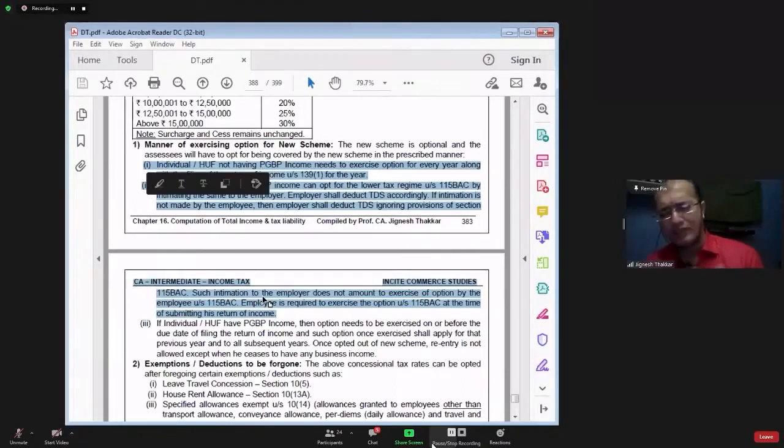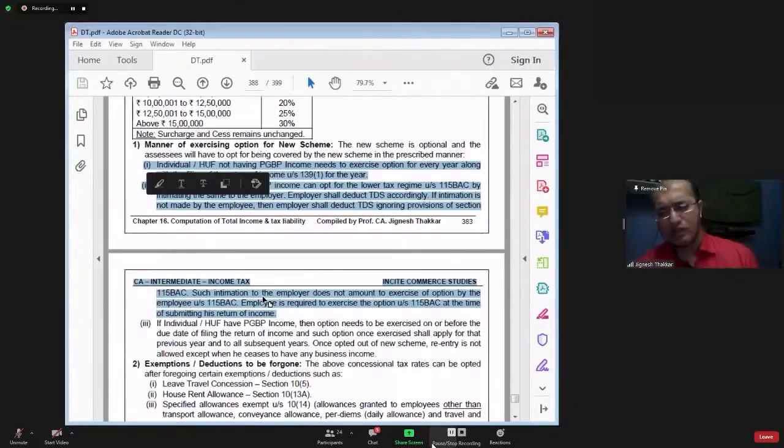An employee who wants to exercise the section 115BAC option has to exercise it at the time of filing the income tax return.